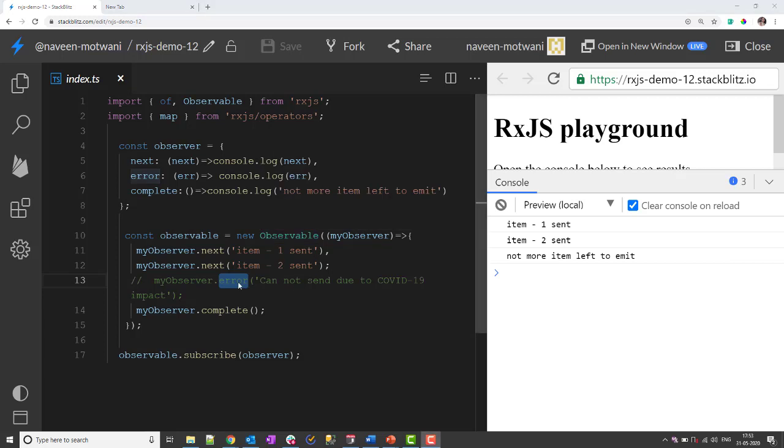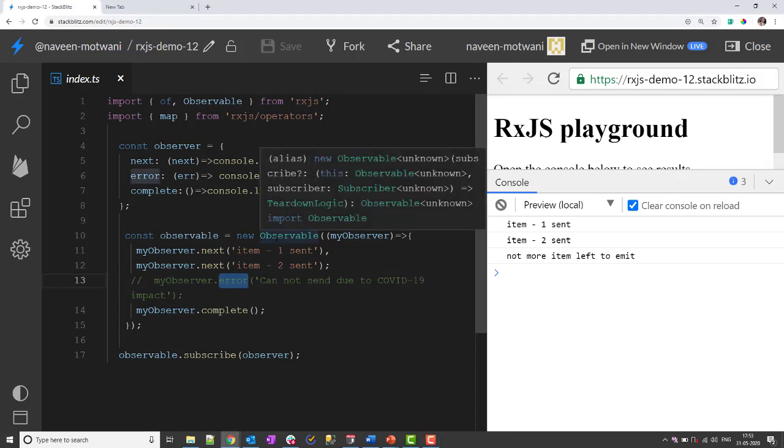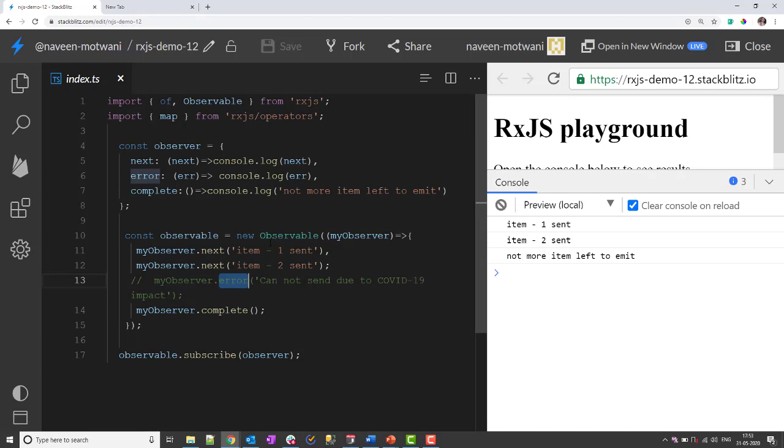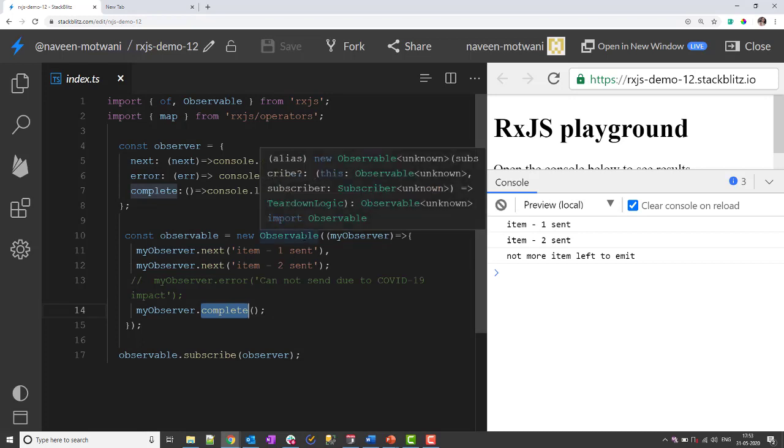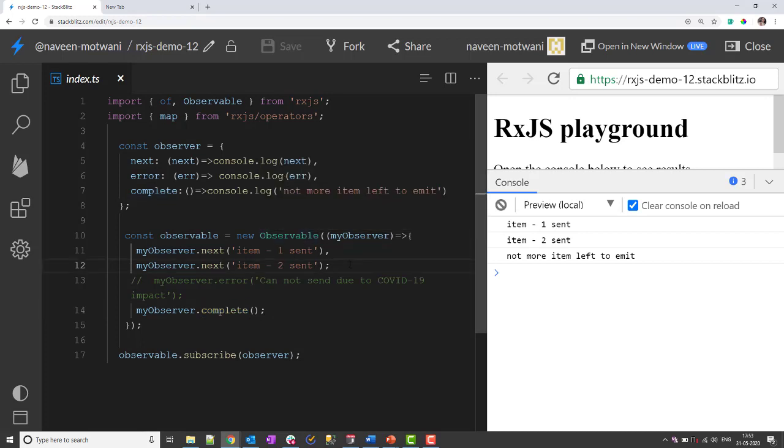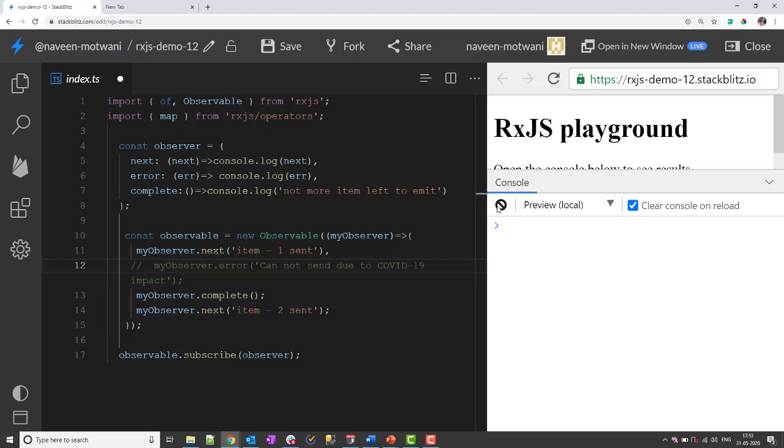Here I also want to talk about one more thing. I said if an error has occurred, then the observable will be stopped, which we proved. Now I said if the complete method is triggered, after that there will be no more emission from the observable. But how can we prove that? To prove that, I'll just cut this line from here and paste it over here. Basically what I'm saying is I want to emit one more item after the observable is completed.